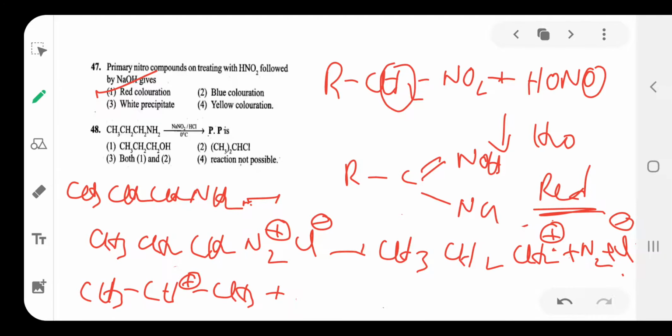Okay. If it reacts with H2O, it becomes alcohol, CH3CH2CH2OH. Primary, without undergoing rearrangement, reacts with H2O to form alcohol. In case it undergoes rearrangement, primary becomes secondary. The secondary carbocation reacts with this Cl- to form